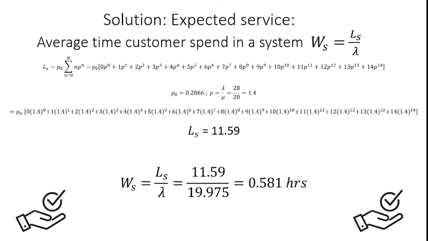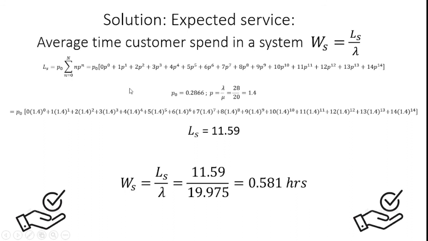I can identify the Ls from the formula of P0 into the sum of n from 0 to N of n into P power n. Here I can elaborate the sum of n from 0 to N, n into P power n, like this: P0 into initial customer 0 into P power 0, plus if I consider the first customer, 1 into P power 1. If I consider the second, plus 2 into P power 2. Here P is the utilization factor, so every customer I can calculate. In our system we have 14 customers, for that reason I should identify up to 14 into P power 14.